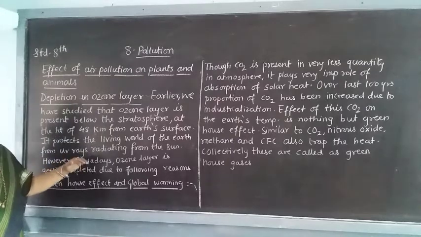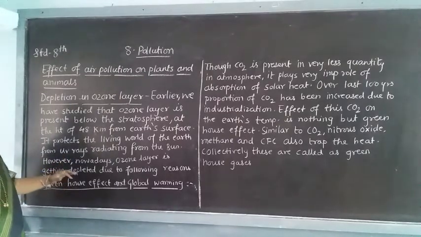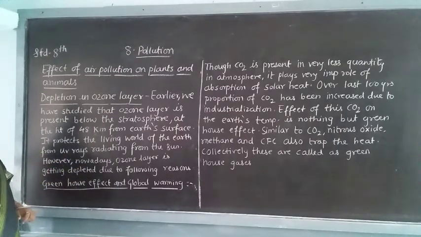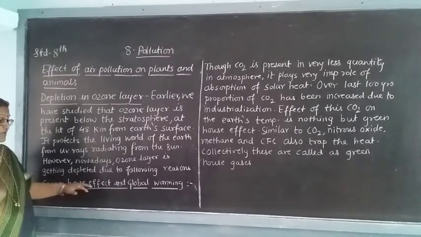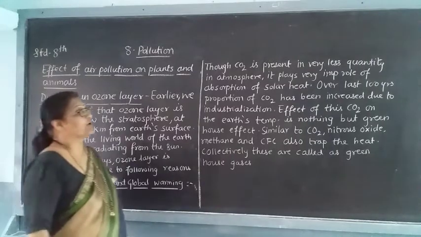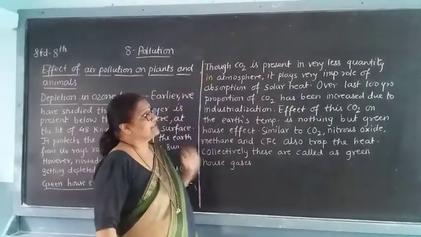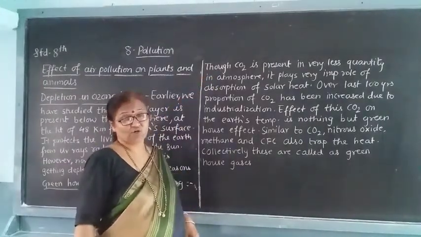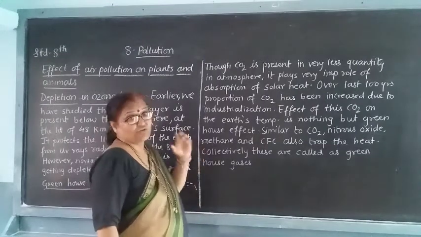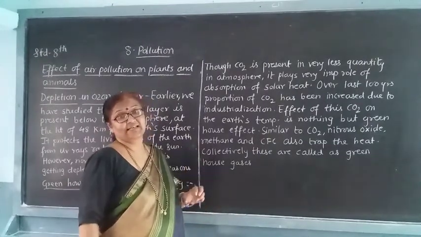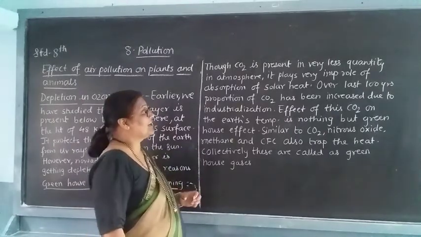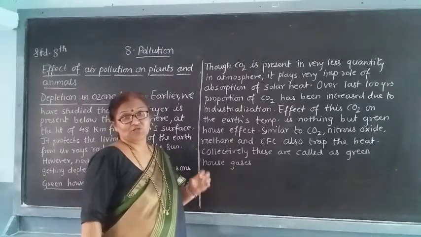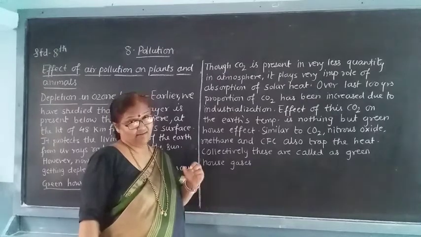However, nowadays the ozone layer is getting depleted. One of the reasons is the greenhouse effect and global warming. Though CO2 is present in very small quantity in the atmosphere, it plays a very important role in absorbing solar heat.